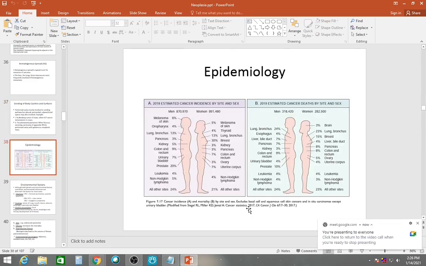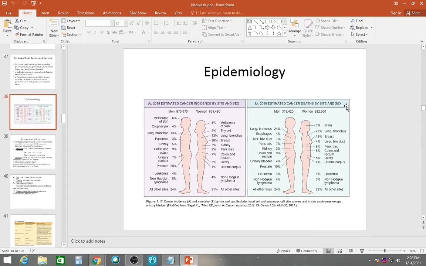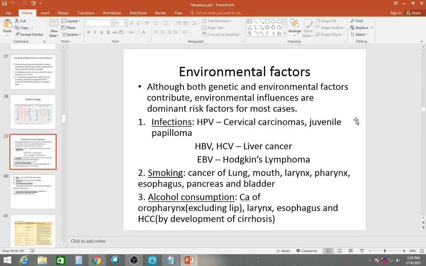Epidemiology. Like in 2017, almost 20% of men in the whole world have prostate cancer, and in females almost 30% have breast cancer. Breast cancer is the most common cancer in women, and this is the mortality due to cancer. Although both genetic and environmental factors contribute, environmental influences are dominant risk factors for most cases.